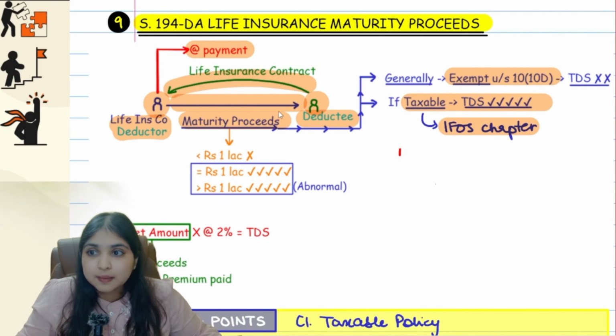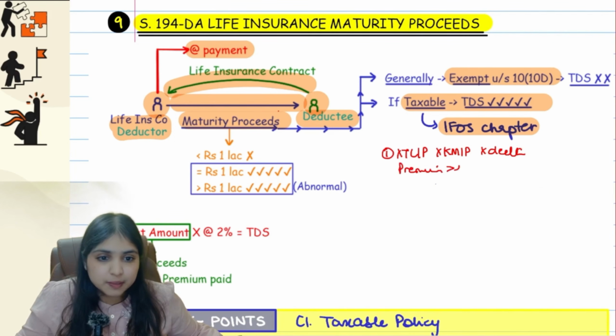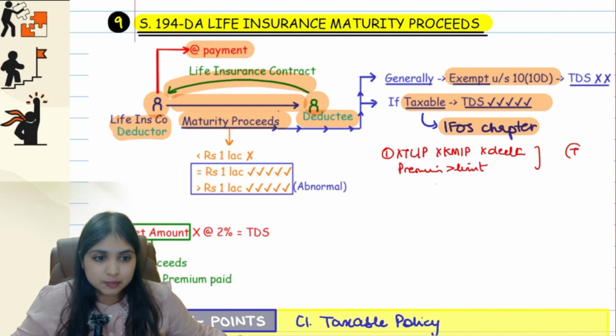Situation number 1, the policy is not a term life insurance policy. It is not a KMIP. Also, money is not received upon death. But however, the life insurance premium happens to be more than the limit. Then if both these conditions are fulfilled, then the maturity proceeds will become taxable.